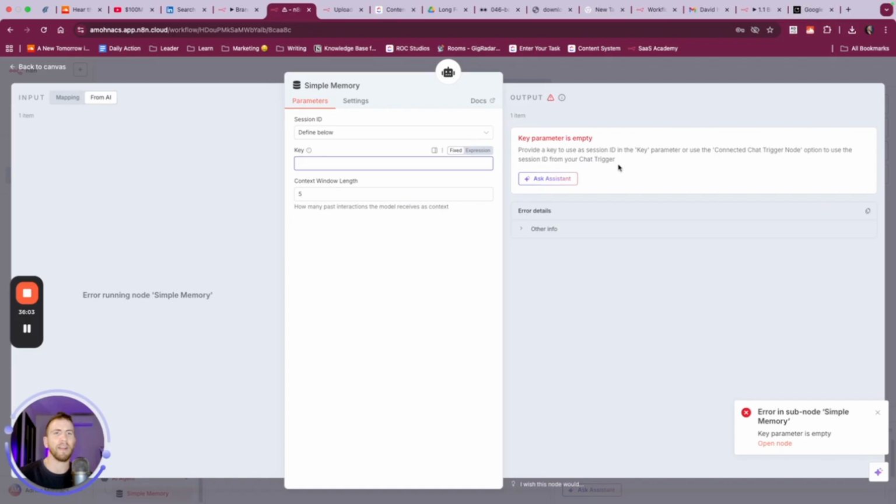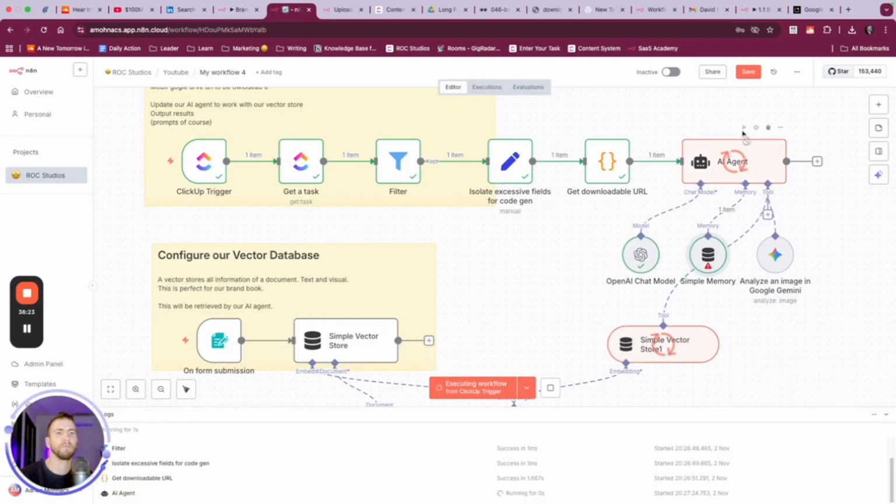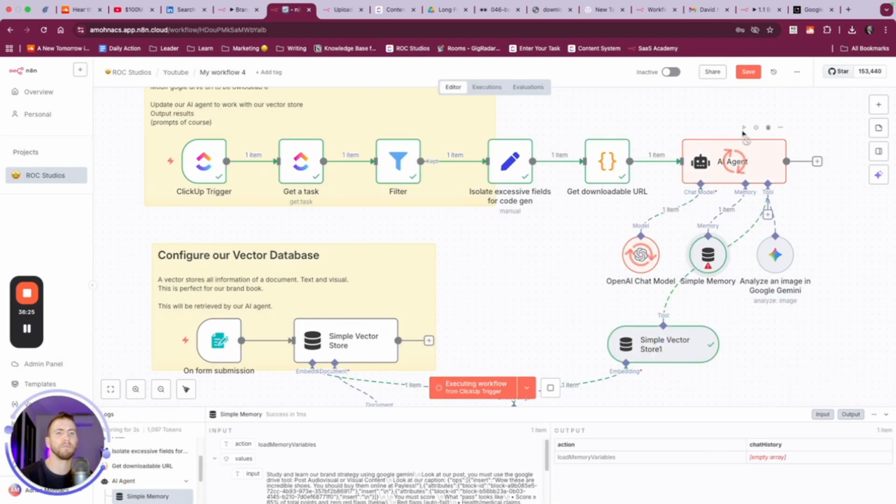The key. Provide a key as a session ID for the parameter. Connect to chat trigger node. And so we can just give it a random key. It just needs a way to identify this session. So let's run it one more time. And it may still have the exclamation point, but the green circle means that it functioned well.